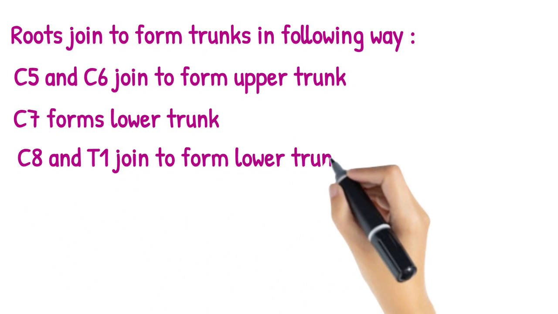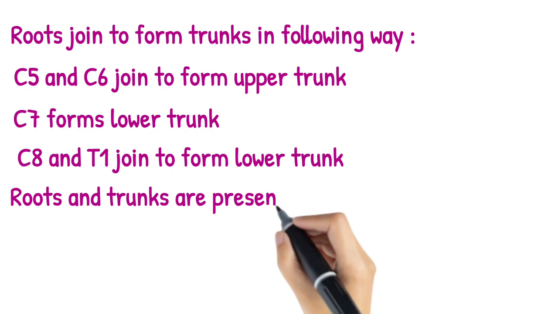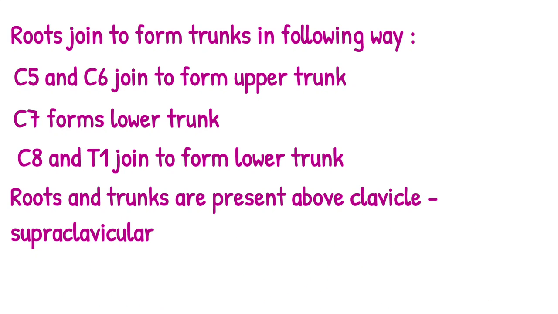Now, these roots which we discussed, they combine to form trunks in our body. The C5 and the C6 root combine to form the upper trunk. The C7 root continues as the middle trunk, and the C8 and the T1 root combine to form the lower trunk of the brachial plexus. So roots combine to form three trunks: upper, middle and lower trunks of the brachial plexus. Now, these roots and trunks which we discussed, they are all present above the clavicle. Therefore, these roots and trunks are known as supraclavicular.